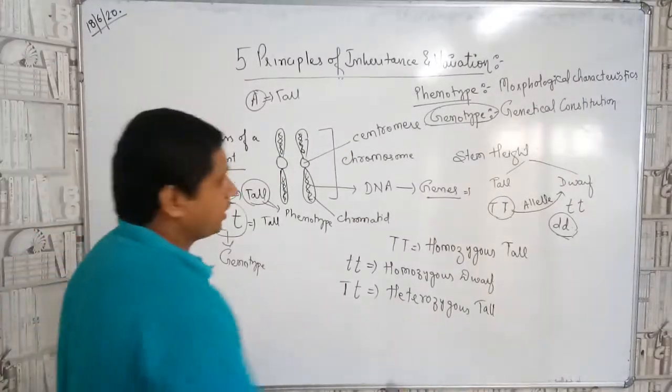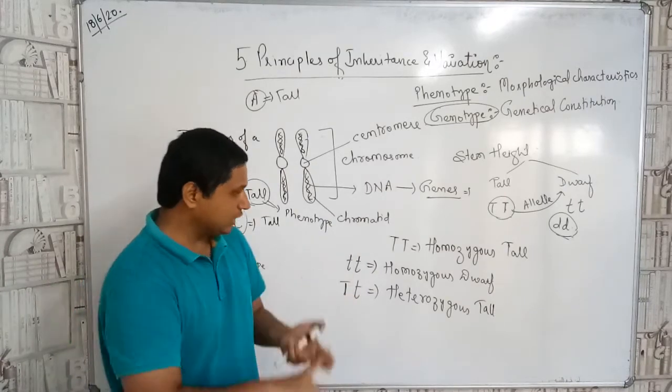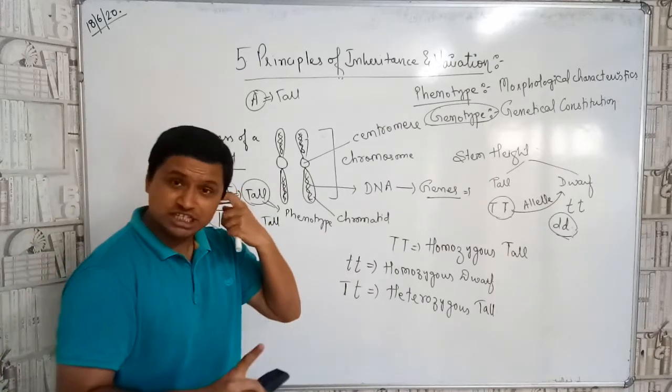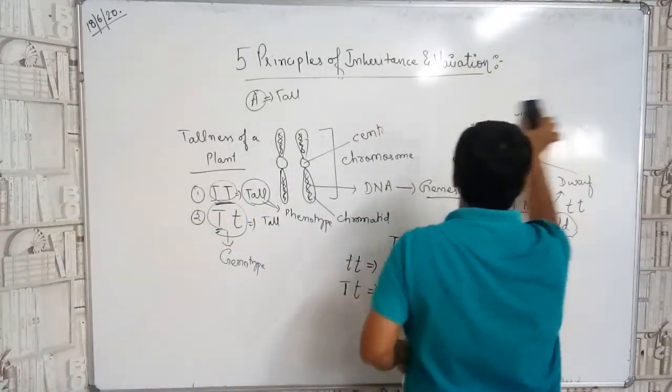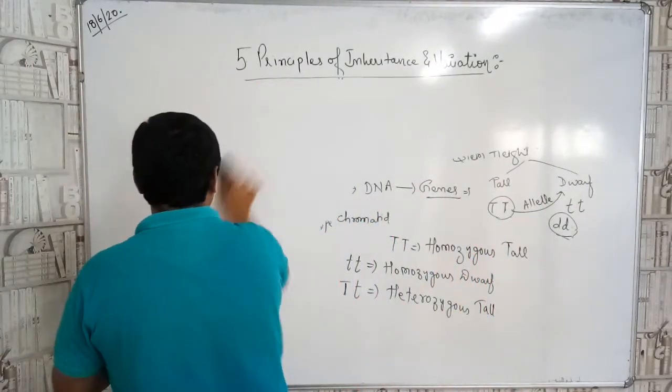Okay, children. So I hope you are clear with the phenotype, genotype, homozygous, heterozygous, tall, dwarf, centromere, chromosome, allele, genes, factors, everything, children. Now let us move on with the first experiment that Mendel did, which was the monohybrid cross.